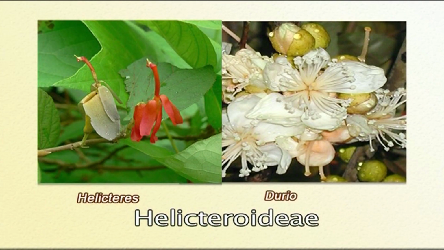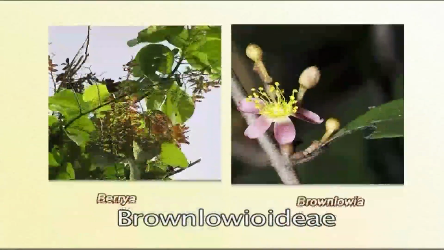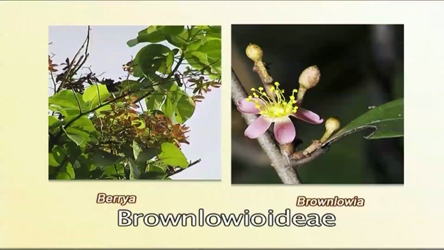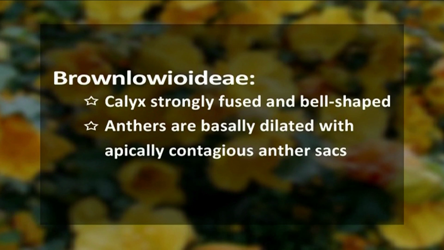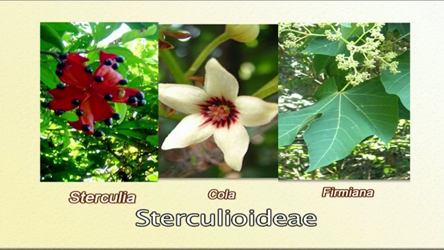The Helicteroideae subfamily, as represented by Helicteres, Durio, and other relatives, show a common feature of presence of androgynophore. One more subfamily by the name Brownlowioideae is represented by genera like Berrya, Brownlowia, and their relatives. The Brownlowioideae have their calyx strongly fused, and this calyx is bell-shaped. Also here, the anthers are basally dilated with apically contiguous anther sacs. One more subfamily, Sterculioideae, contains common genera Sterculia, Cola, Firmiana, and their relatives.